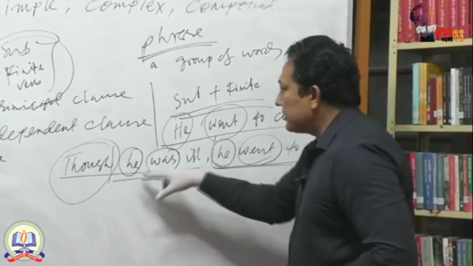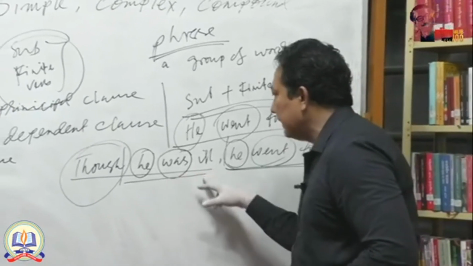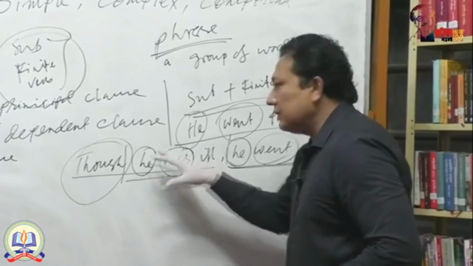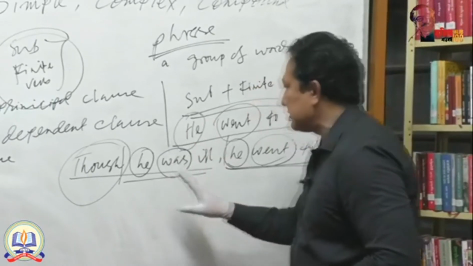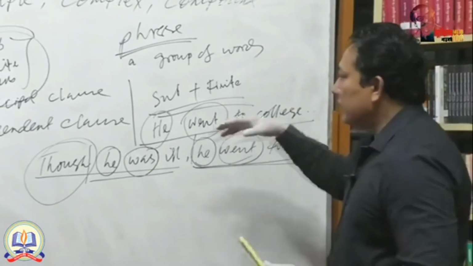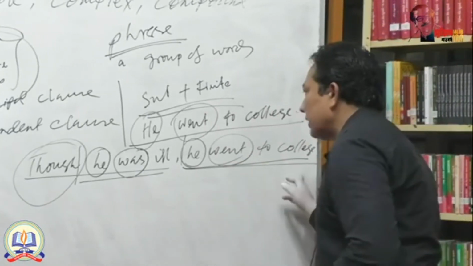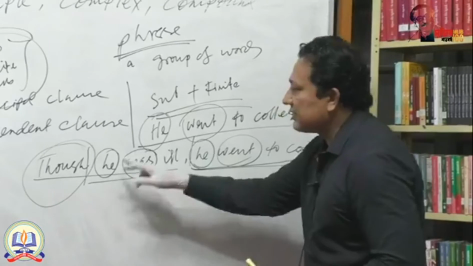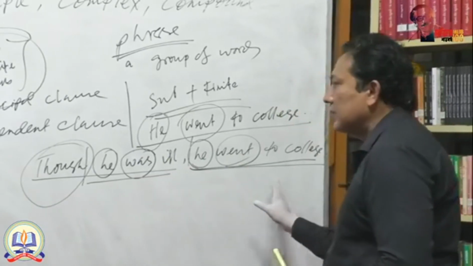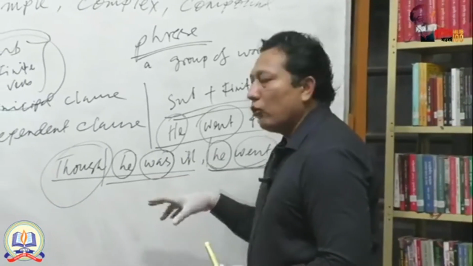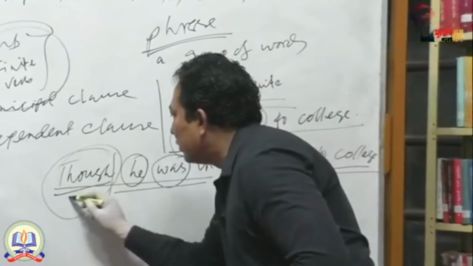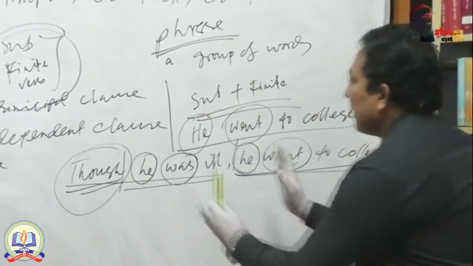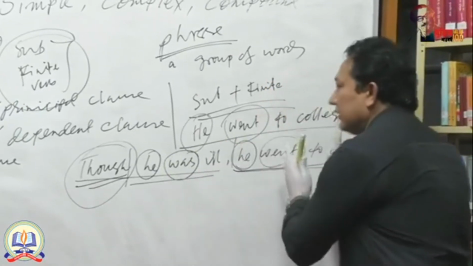All the criteria you are finding here, that means he was ill, but you cannot say that it is a completed thought and itself a sentence unless we say that he went to college. That means this part is completely dependent on this part. So which word makes this dependent? Though. Though makes the part dependent on this part.